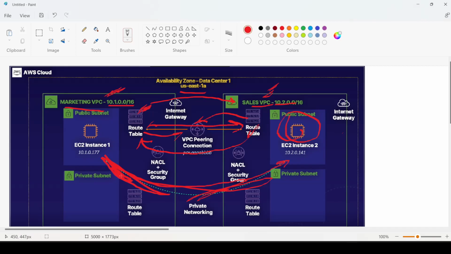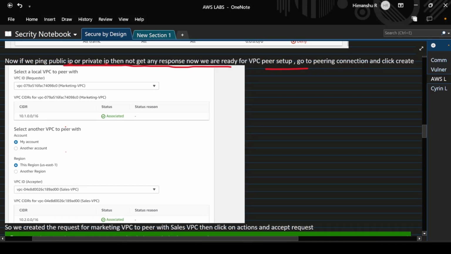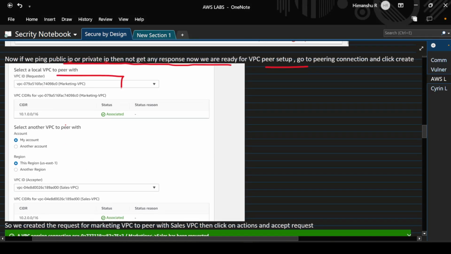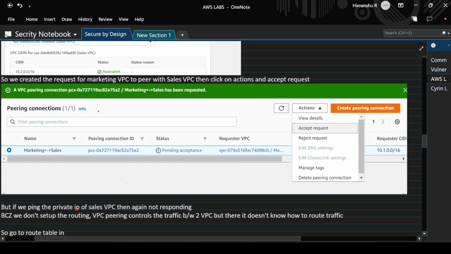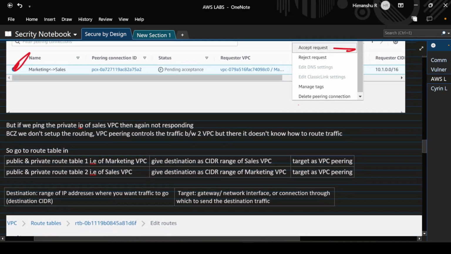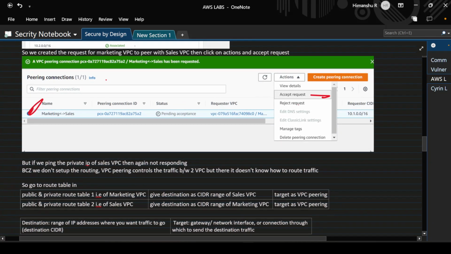To make a VPC peering connection, we mention marketing VPC as requester and sales VPC as acceptor. Then a request will be generated and we have to accept it. To accept the request, we click on the VPC peering connection, click on Actions, and choose Accept request. So our VPC peering connection is set up.